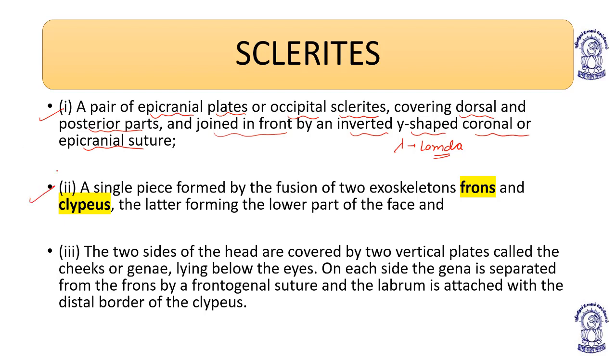Second, a single piece formed by the fusion of 2 exoskeletons, frons and clypeus, the latter forming the lower part of the face and performing different functions. I'll repeat it once again. There is a triangular plate known as the frons, which is present in front of the epicranial plates.